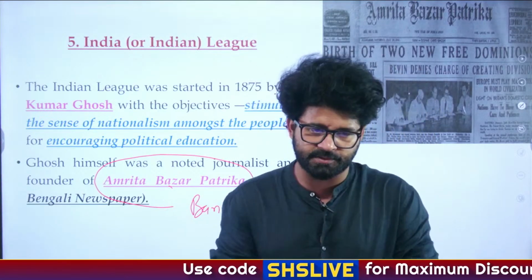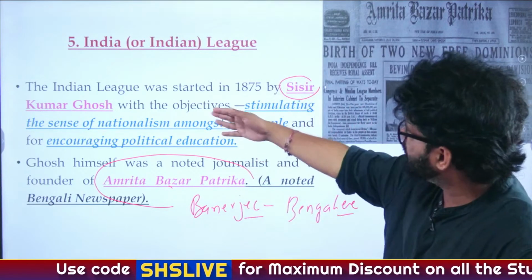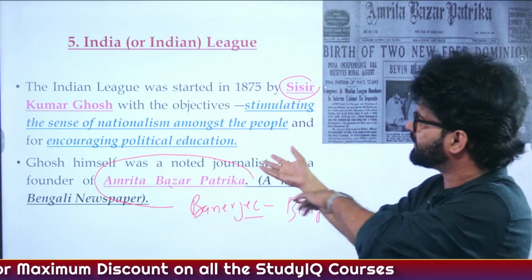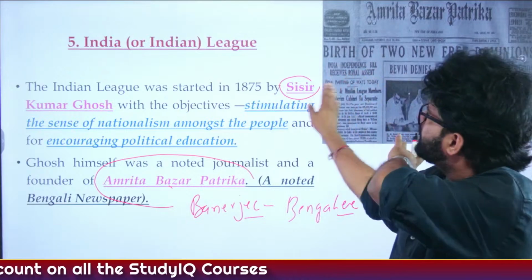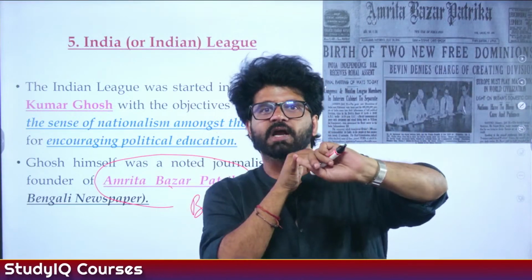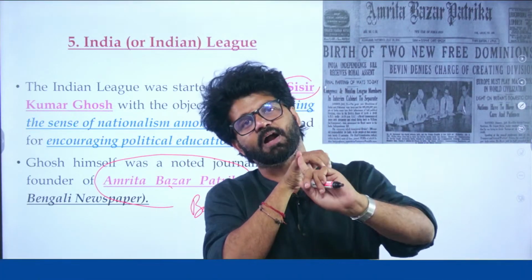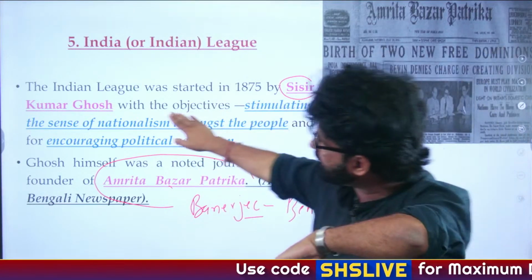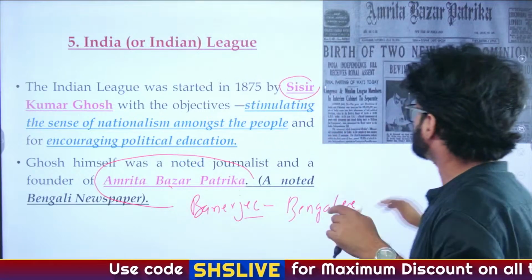Indian League, yes, very good. So again, Indian League was started by Shishir Kumar Ghosh. Again, he's trying to do certain things. So Indian League was formed by him in 1875. Now his adversary, Surendranath Banerjee, will start an organization in 1876. So you can see intense competition between Shishir Kumar Ghosh and Surendranath Banerjee.